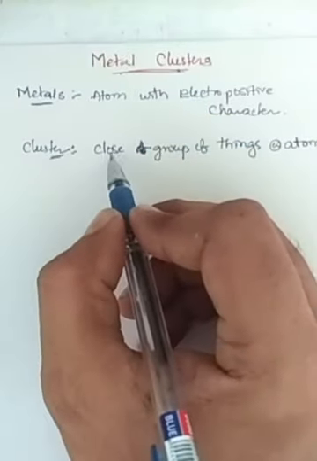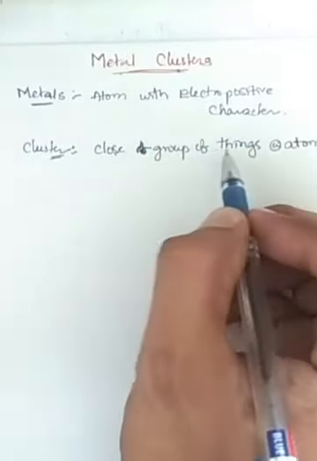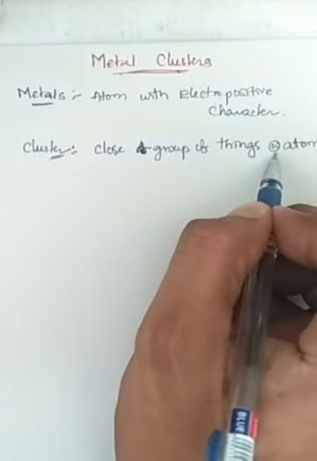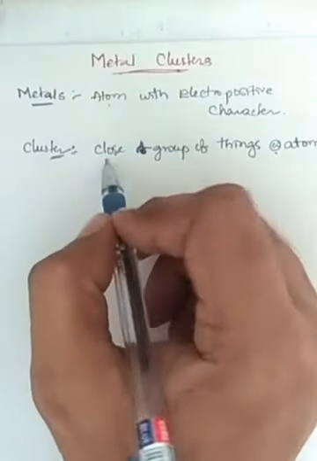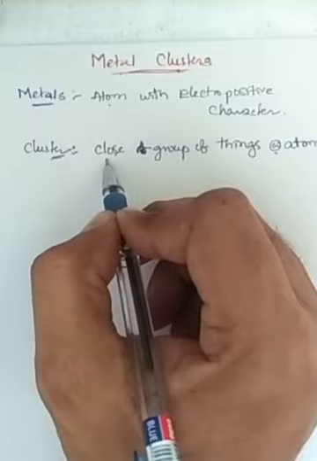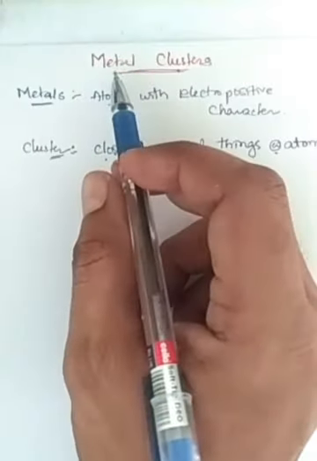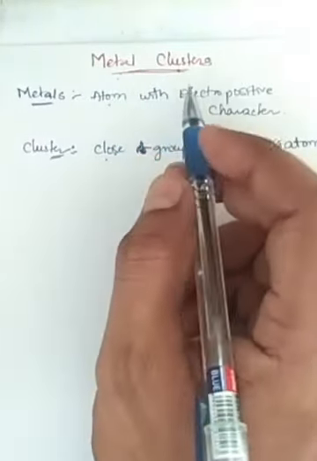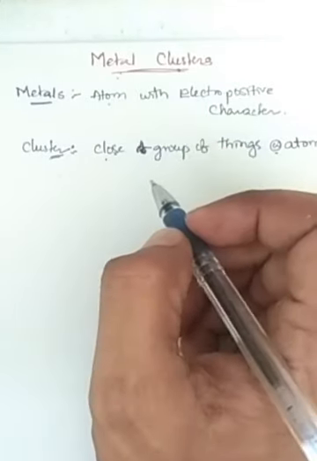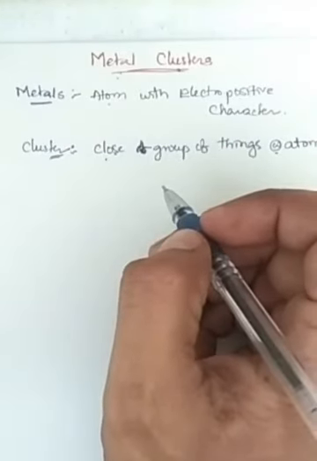I will say a cluster is a group of atoms, right? So in metal cluster, it may be a group of metals. Metal cluster is nothing but a group of metals. It may not be a simple group of metals, right?